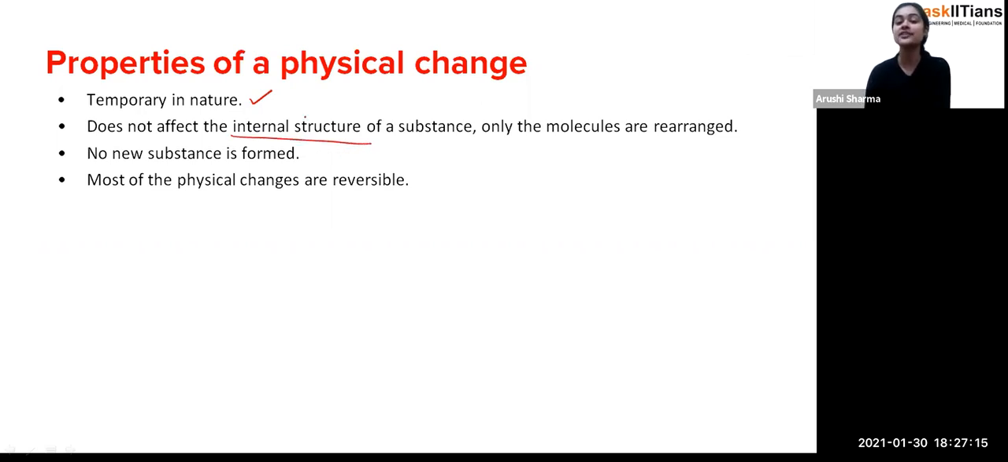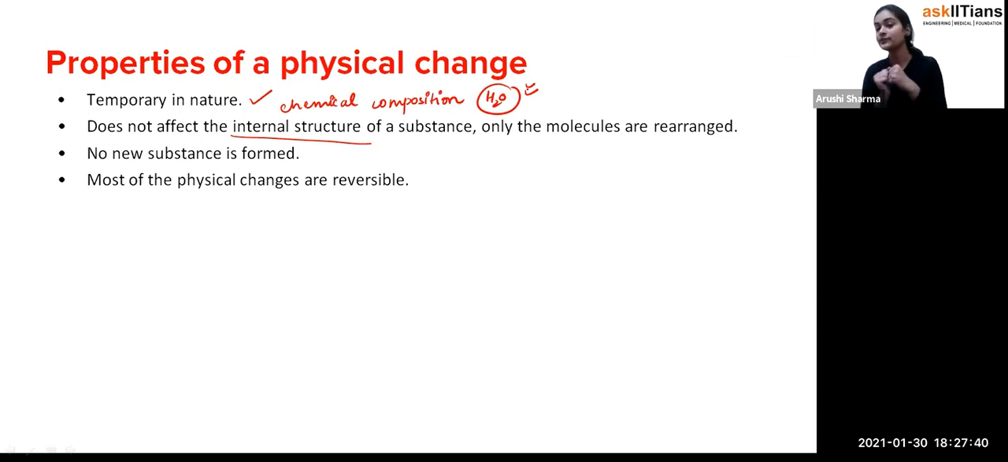From the internal structure of a substance, you can talk about their chemical composition. Chemical composition, how, students? As I told you with the example of H2O. If it is H2O, it will remain as H2O. There will be no such alteration in its formula. So only the molecules are rearranged. For example, the solid particles are very tightly packed. Solids are very rigid in nature. So when we convert it into the liquid form, they just start flowing.